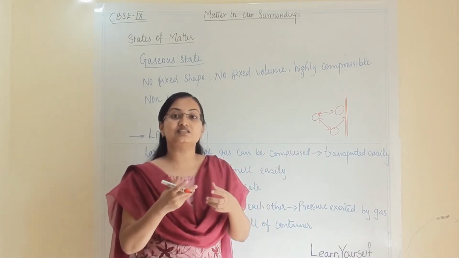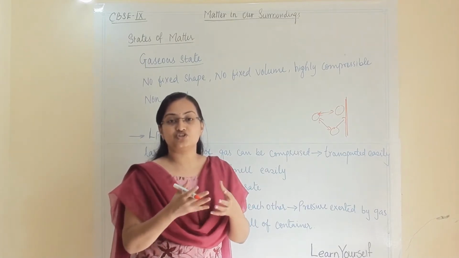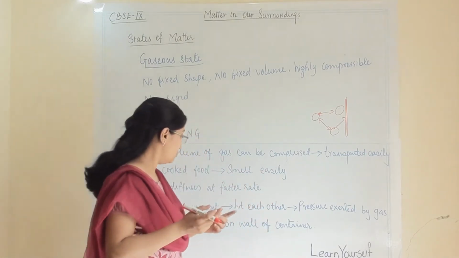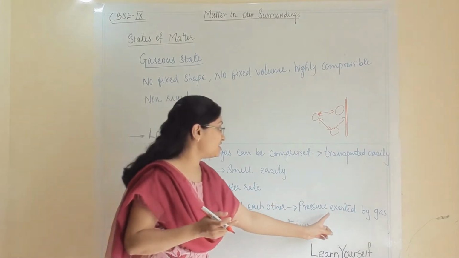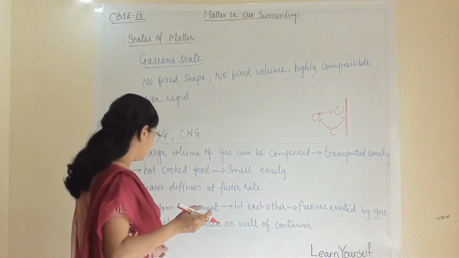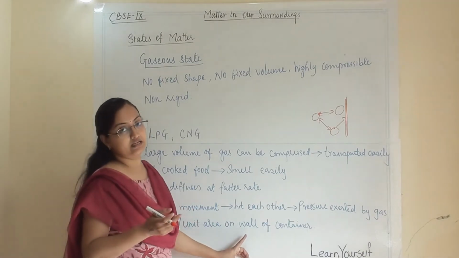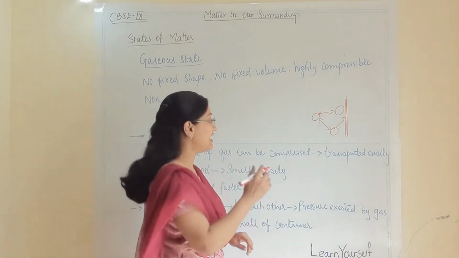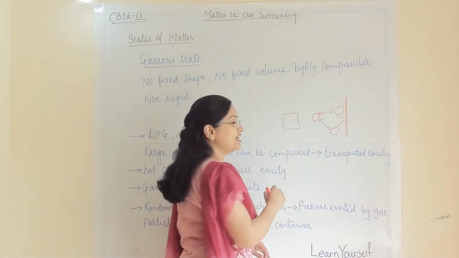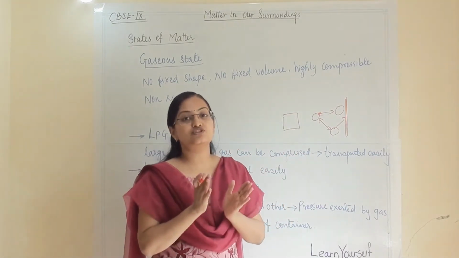Its elasticity cannot take that much pressure, so it will burst. So the pressure exerted by gas particles is counted per unit area on the container.